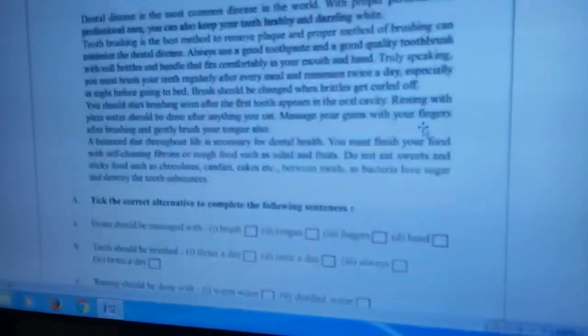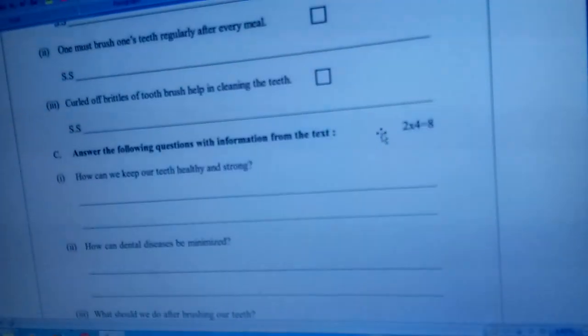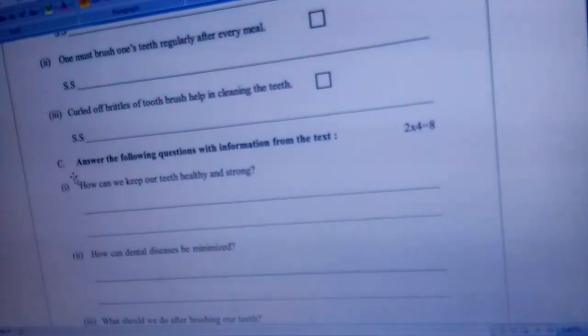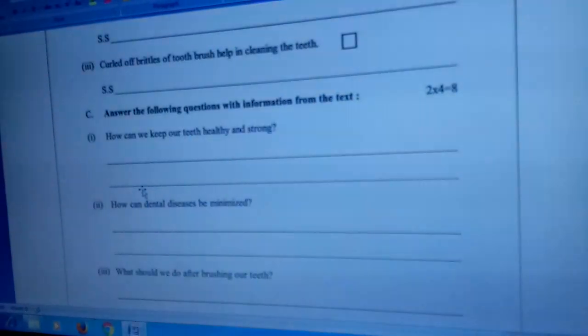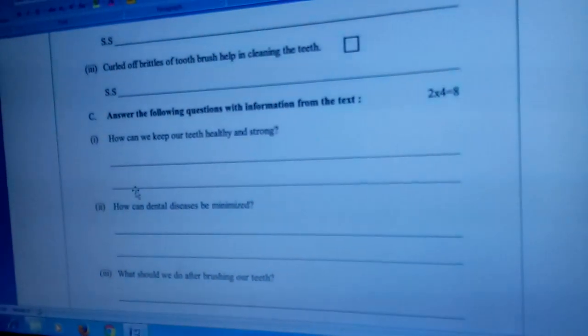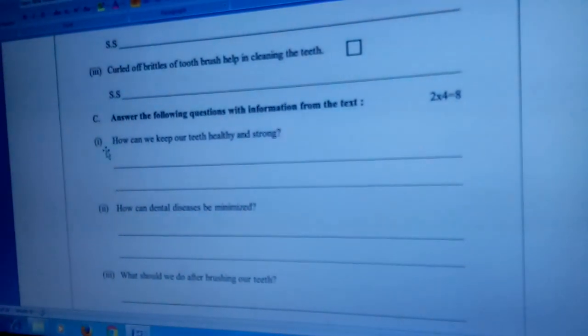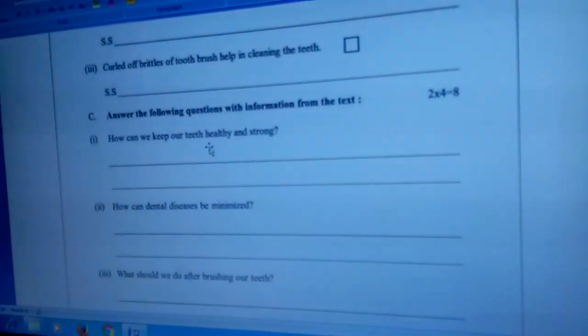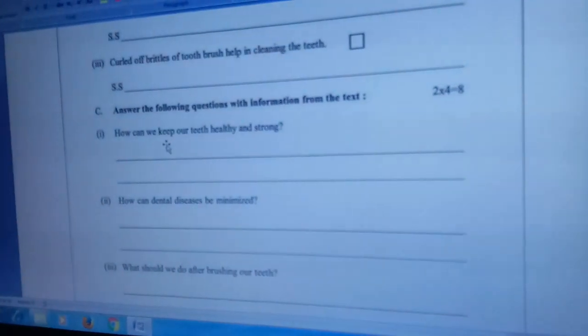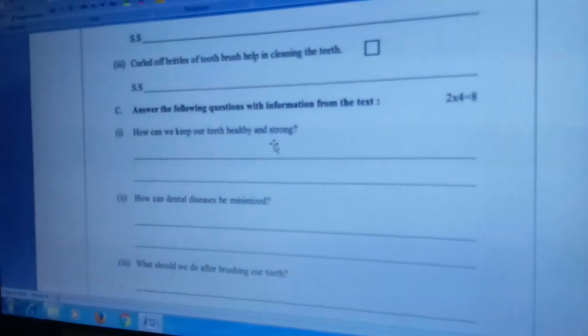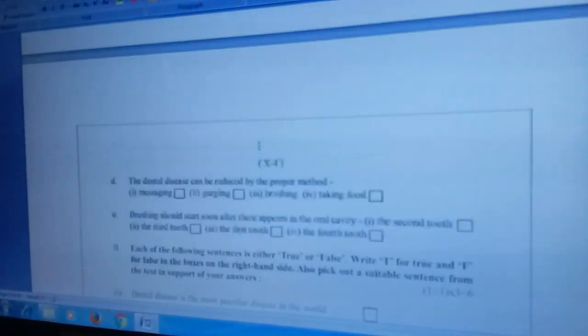Okay, now come to C, 3C, that is answering questions. You have to answer the following questions in complete sentence each. C1. How can we keep our teeth healthy and strong?